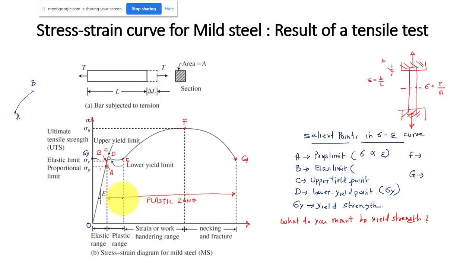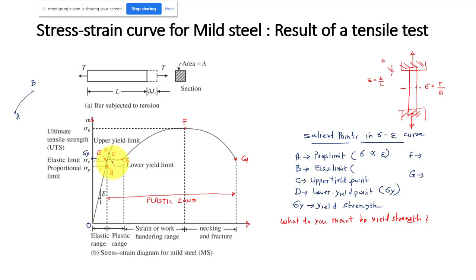Okay, so this is the elastic zone. In the stress strain diagram you will find the proportional limit is one point, the elastic limit is a different point, and the yield strength is a different point. In the diagram we can distinguish all those points, right? But in the real case you will find there won't be much difference between the proportional limit, elastic limit, or yield point. All these stress values will be very close. Practically you can take elastic limit and yield strength as the same.